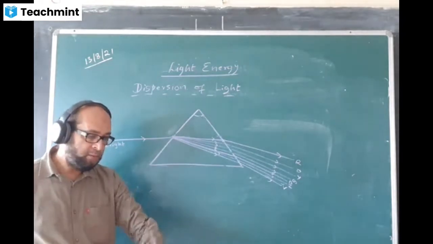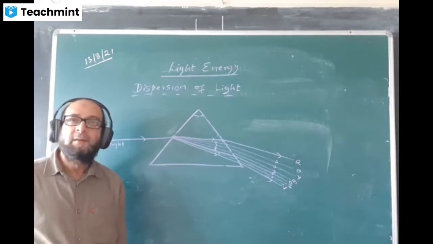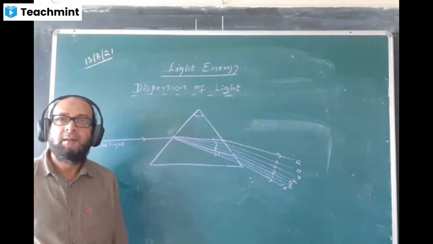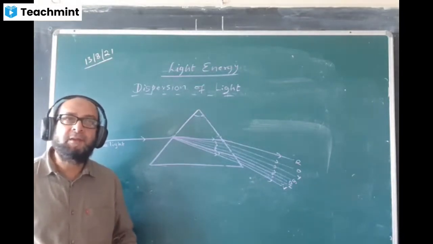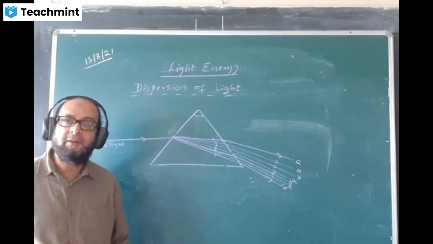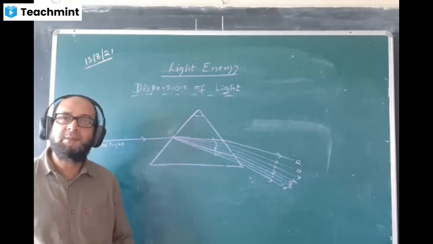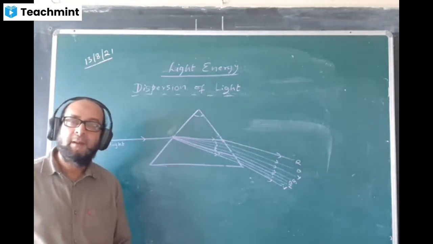Just now I said that in air all the colors have equal speed. So both will travel with the same speed.